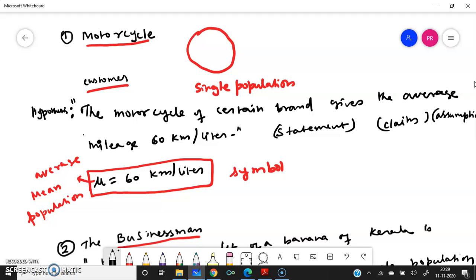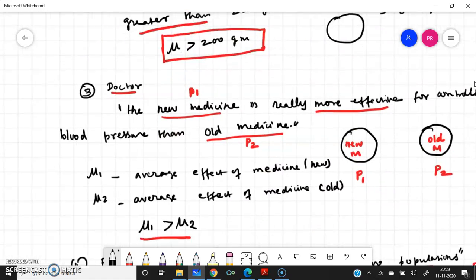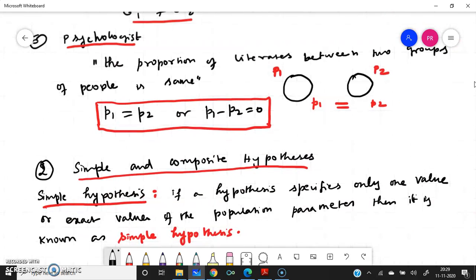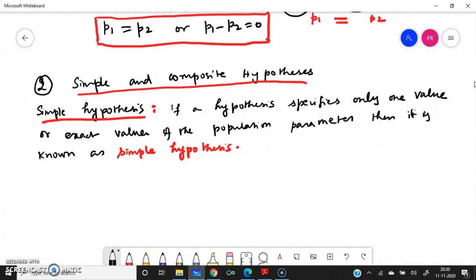The first example we have seen, the customer, mu equal to 60, is a single value, and this is known as the simple hypothesis.